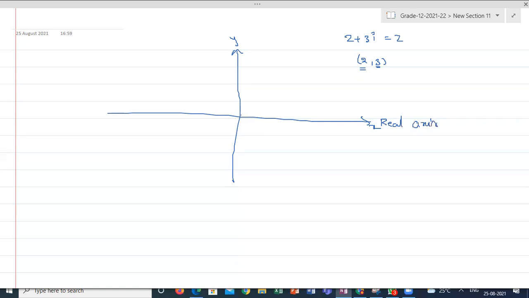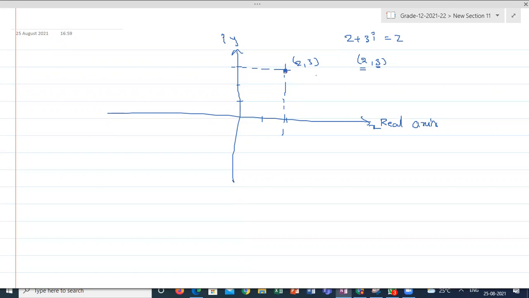So if I want to mark 2 units along the x-axis and 3 units along the y-axis, this is the point (2, 3), where this is the imaginary axis. So this position, if I am assigning the complex numbers in a plane, assigning each of its points, is called the complex plane or Argand plane.